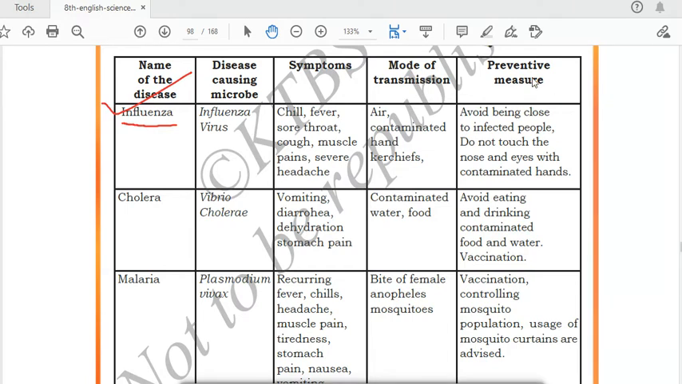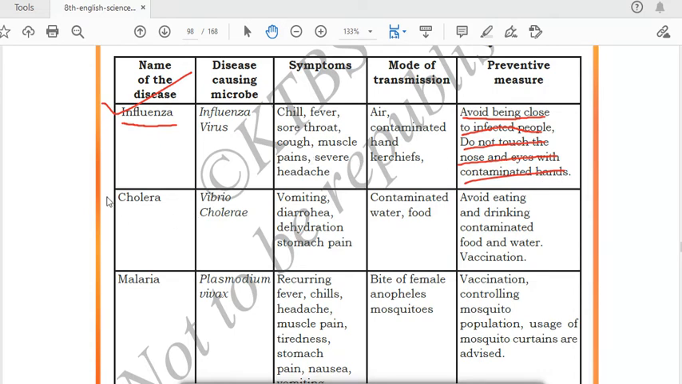Preventive measures. How can we prevent the disease influenza? Avoid being close to the infected person. We should not go close to the infected person. This is the first method. Do not touch the nose and eyes with contaminated hands. It means before touching the eyes and nose, we should always wash our hands. We should not touch our eyes and nose with contaminated hands.